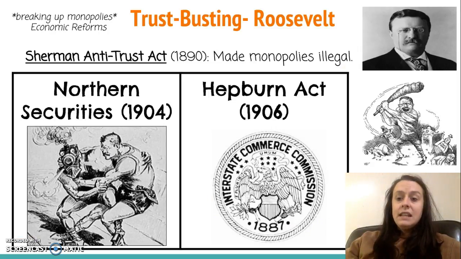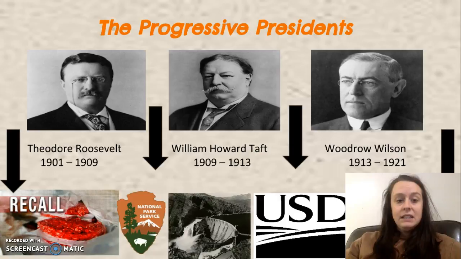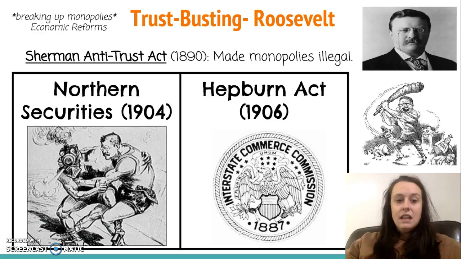And so Teddy Roosevelt became president in 1901, you can see, and he was president until 1909. And he used a law called the Sherman Antitrust Act that was passed in 1890 that made monopolies illegal to kind of target some of these monopolies and to break them up. And so the first case that he took on was the Northern Securities Company.